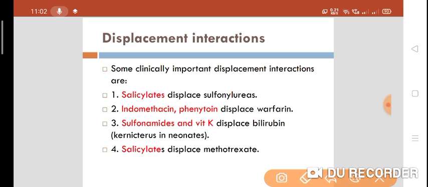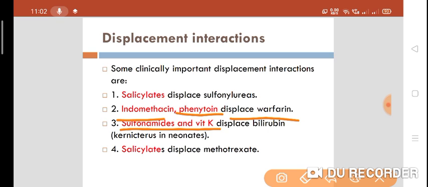Indomethacin and phenytoin, if they displace warfarin from its plasma protein binding site, what will happen? Same thing will happen and it may lead to warfarin toxicity. Sulfonamide and vitamin K will displace bilirubin, and that's why there is a chance of kernicterus in neonates, because they displace bilirubin from its plasma protein binding site.